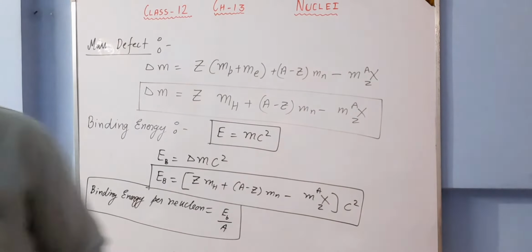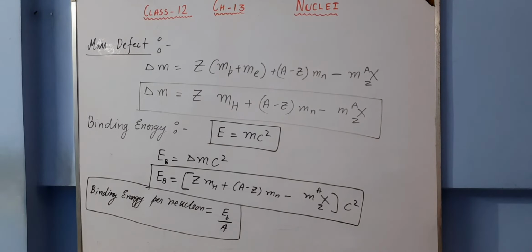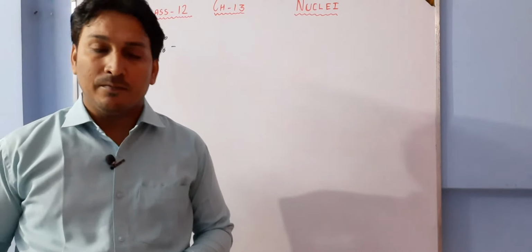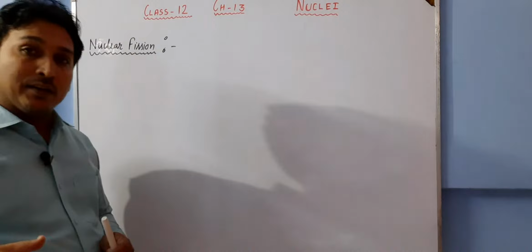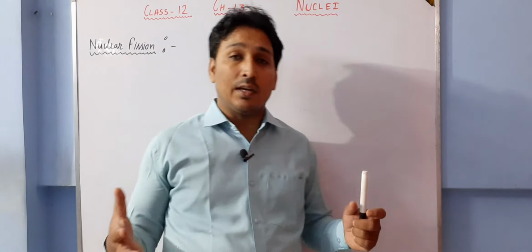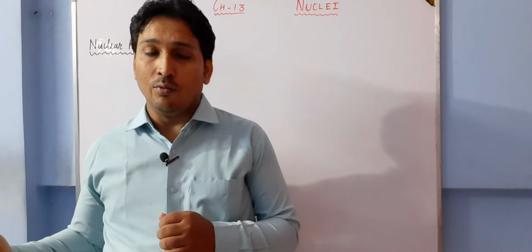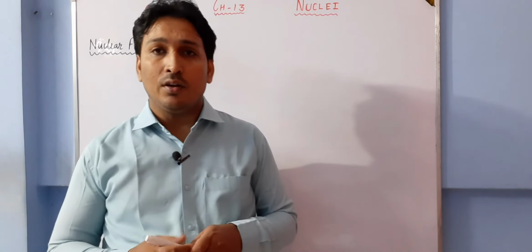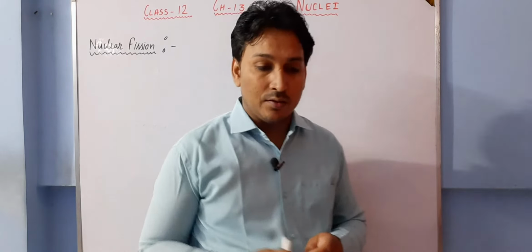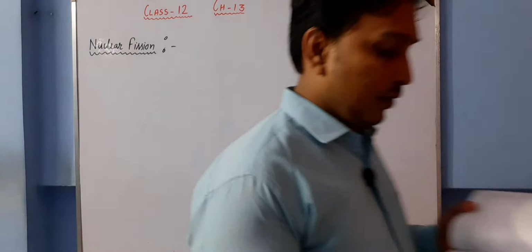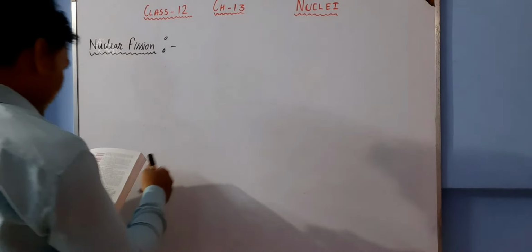These are the two reactions related to the nucleus which we have to study in this chapter. Okay, students, let us start nuclear fission. As I have told you, it happens with a larger nucleus like uranium, and when a heavy nucleus splits into two lighter nuclei, this process is called nuclear fission. Let us write some examples, some nuclear reactions to denote nuclear fission.